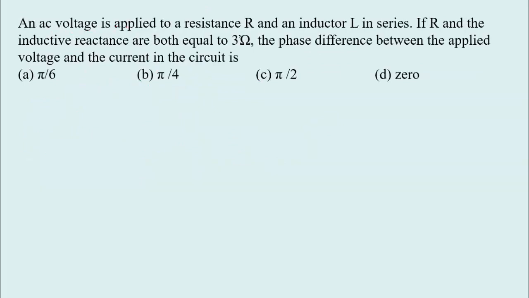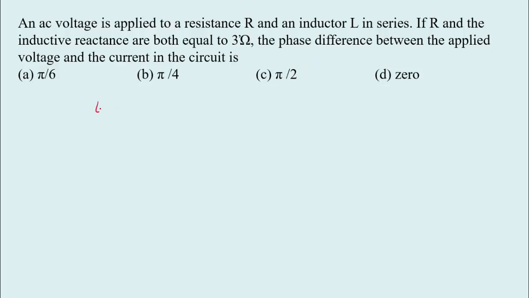An AC voltage is applied to a resistance R and an inductor L in series. If R and inductive reactance are both equal to 3 ohm, the phase difference between the applied voltage and current in the circuit is. The phase difference is denoted by phi, and it is given by the equation.